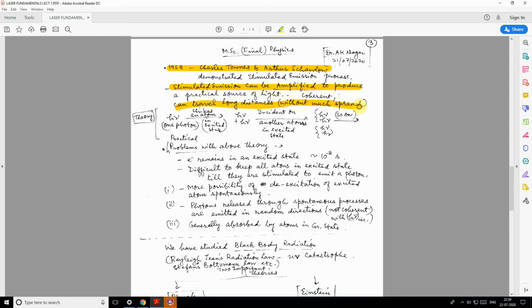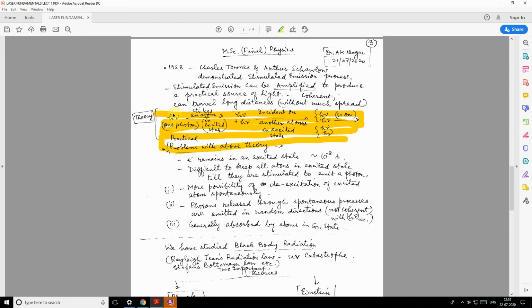So what they hypothesized was that radiation can be amplified, and therefore the name laser: light amplification by stimulated emission of radiation. So this was their conception.